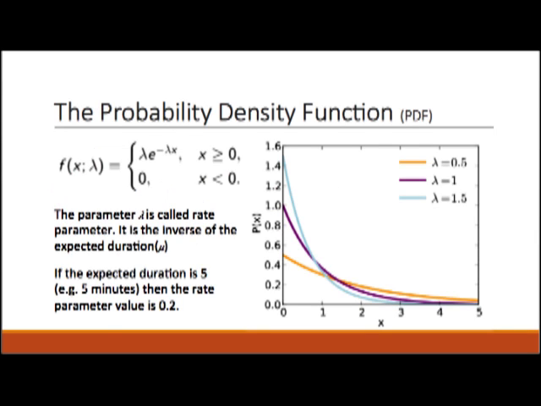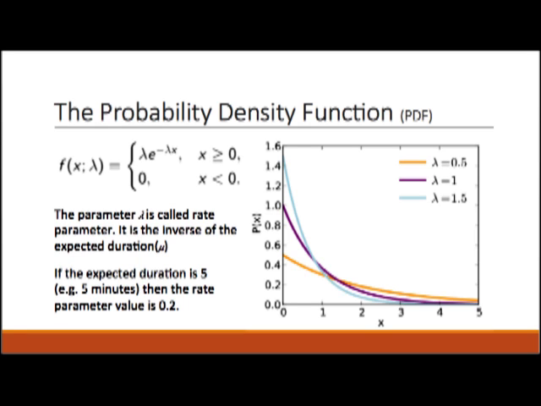The parameter lambda is called the rate parameter. It is the inverse of the expected duration. For example, if the expected duration is 5 minutes, then the rate parameter value is equal to 1 over 5, which is 0.2.